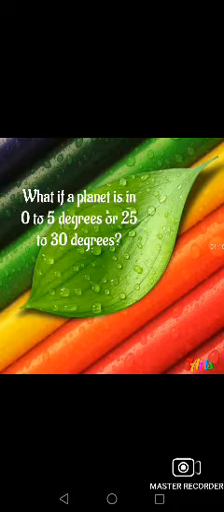So whenever a planet is between 5 to 25 degrees, then it is young and energetic. But whenever a planet is in infancy or old age, it becomes a bit weak. So what do you mean by a weak planet?